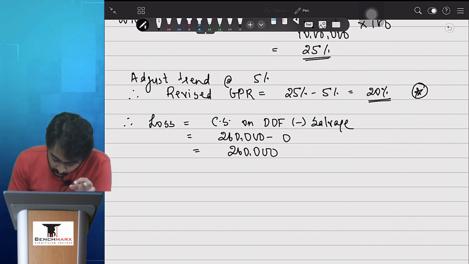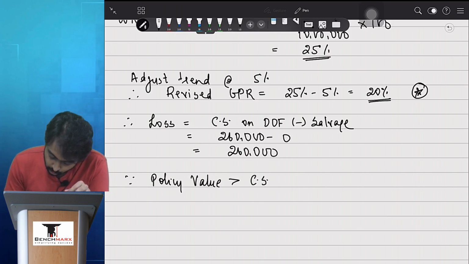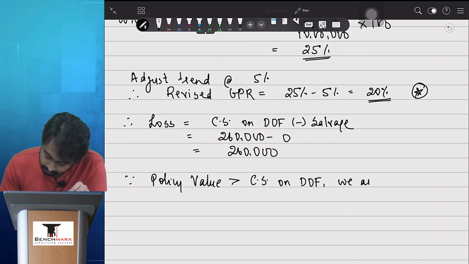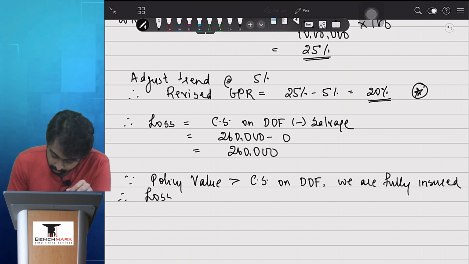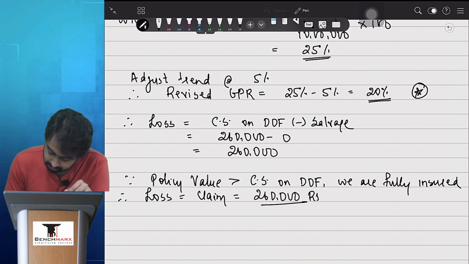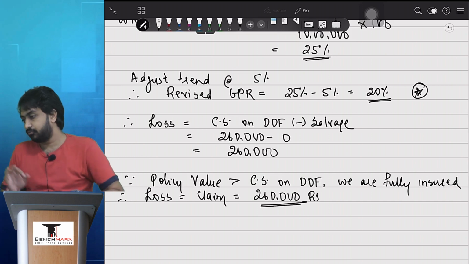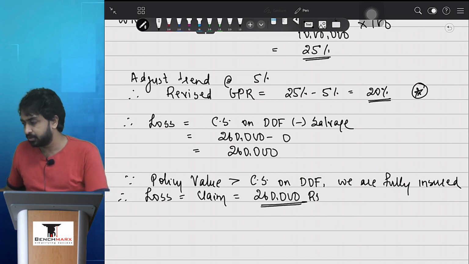So here we can write a note that since policy value exceeds closing stock on date of fire, we are fully insured. Therefore, loss equals claim equals 2,60,000 rupees, and that marks the end of loss of stock or claim due to fire. Simple.